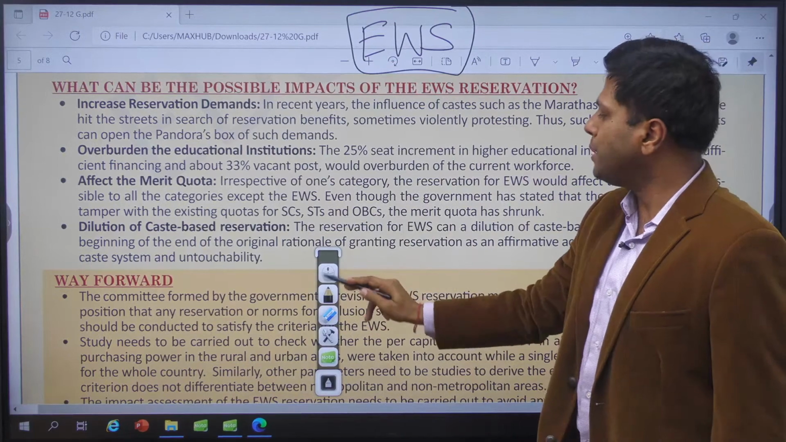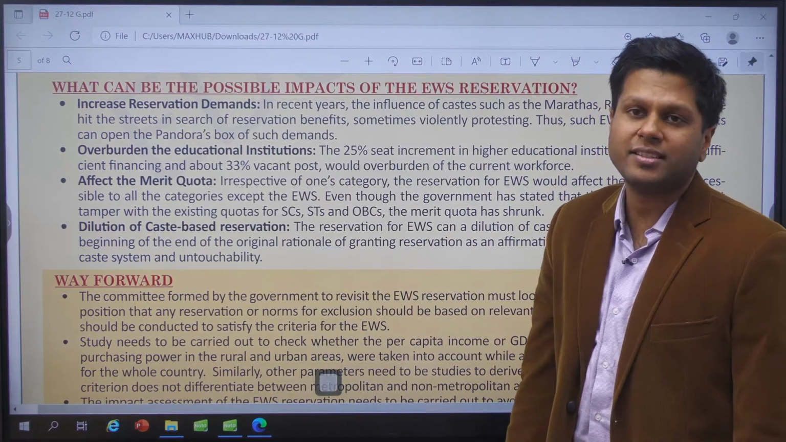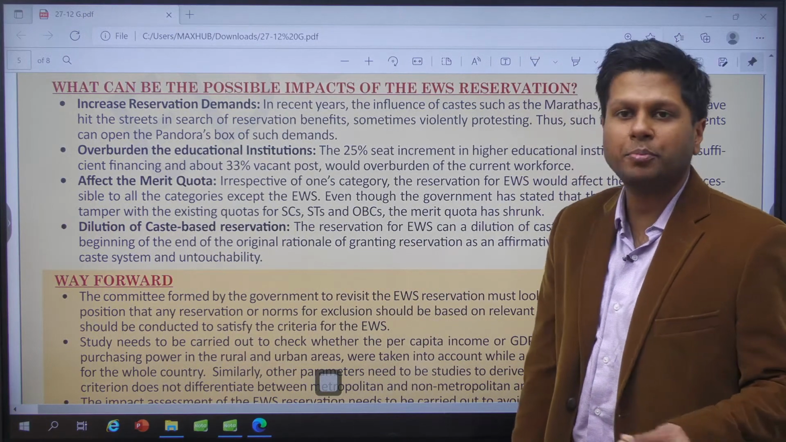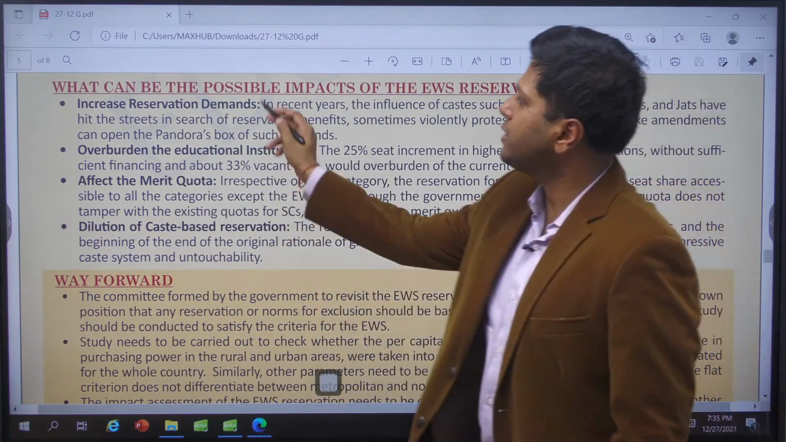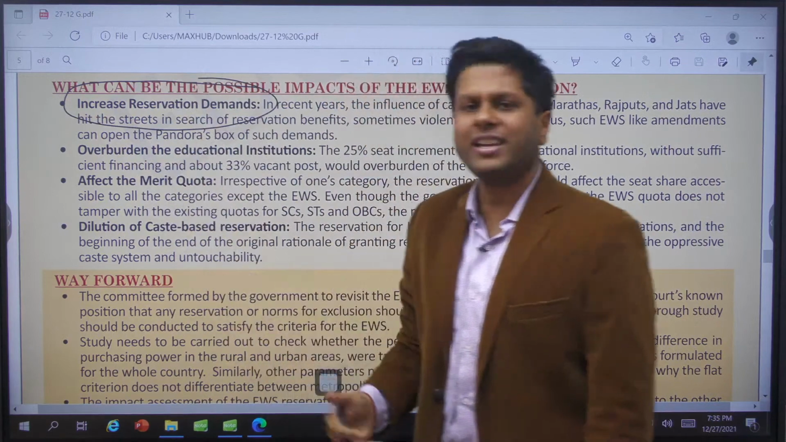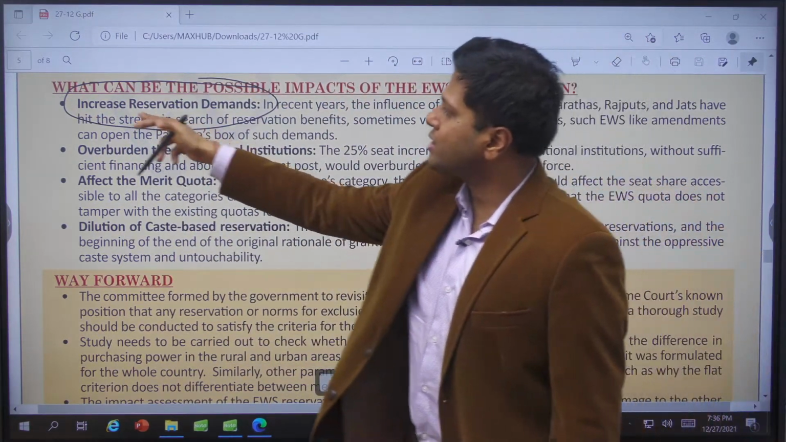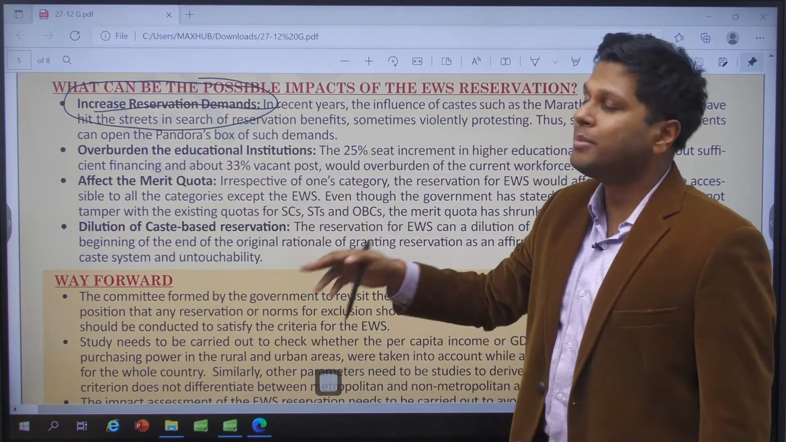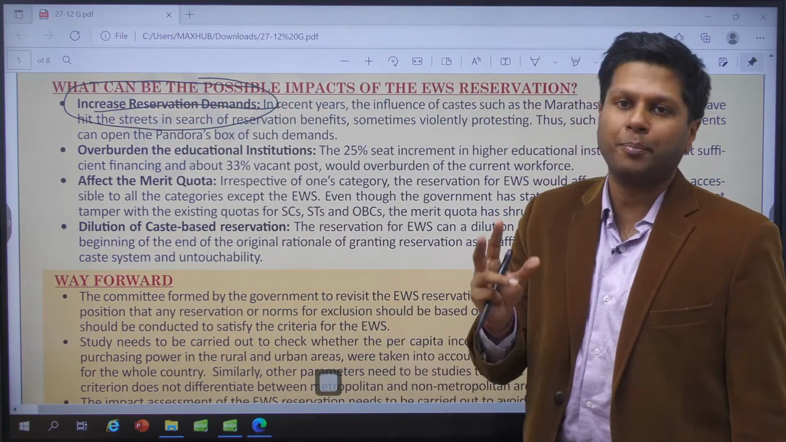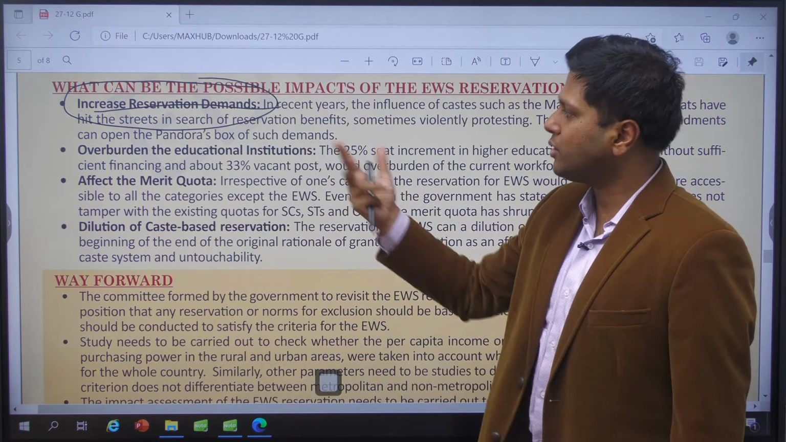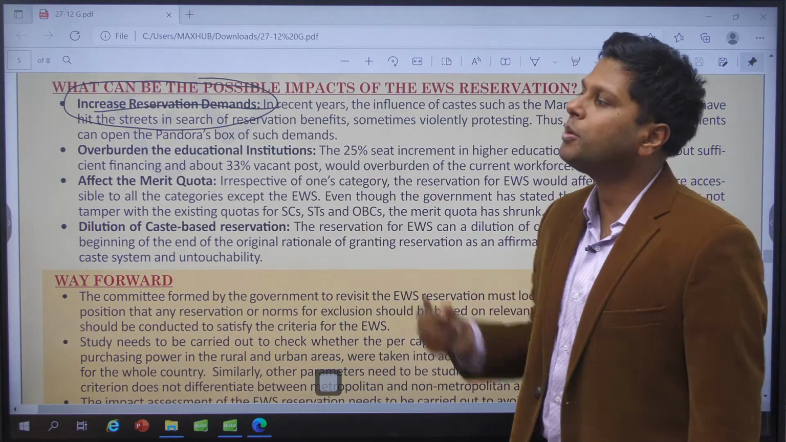Okay, so what can be the possible impacts of this? Impact of this is that once you have given people a taste, people will want more reservation. There will be increased demand from various communities to get reservation. See, the statistics itself says government reservation is not the policy for development. It is only a populist demand, because of which people throng behind these kind of populist demands.